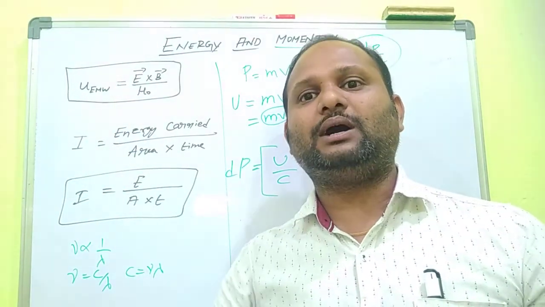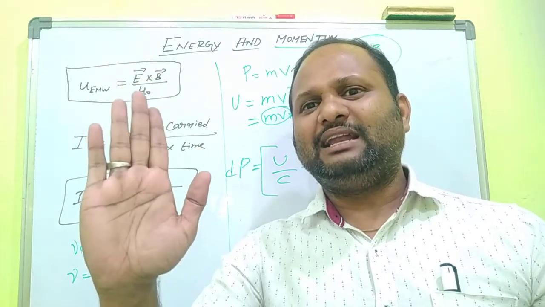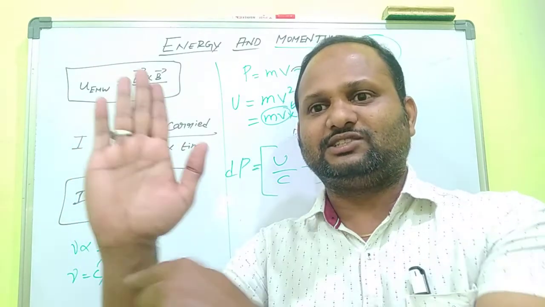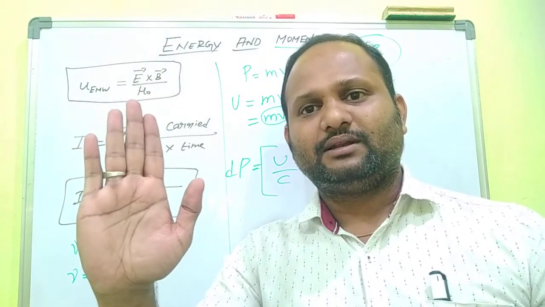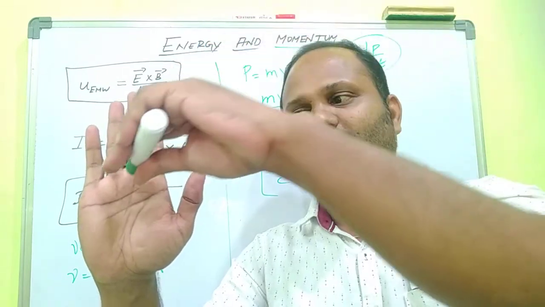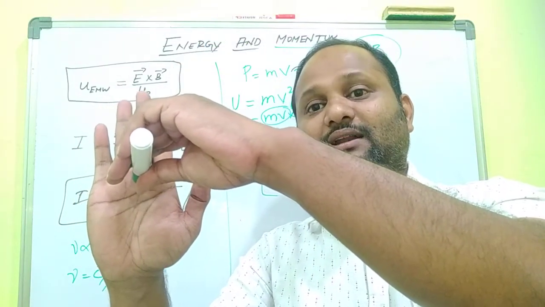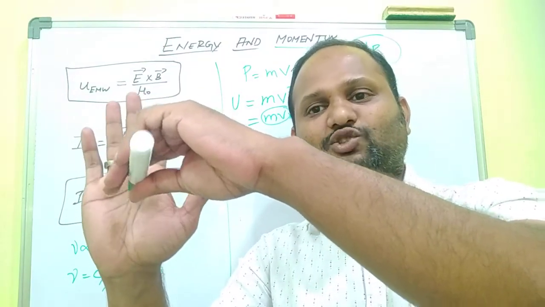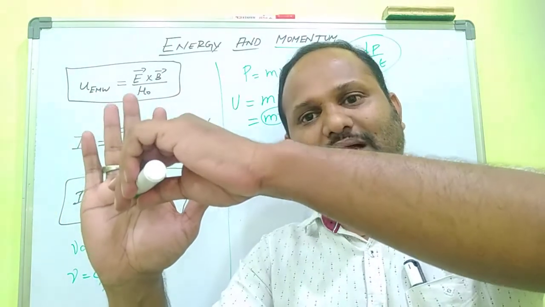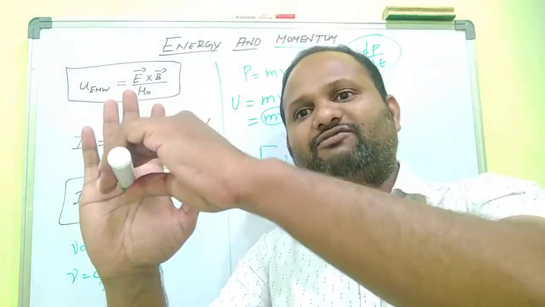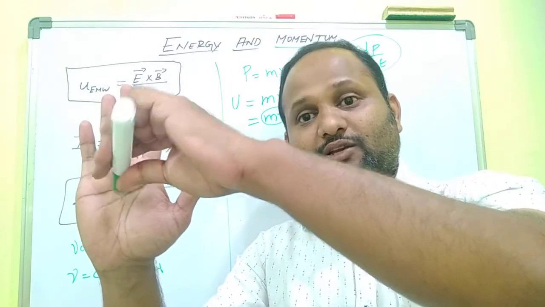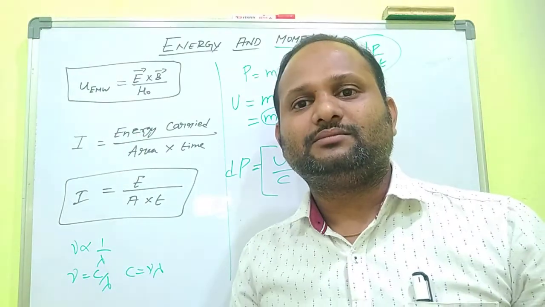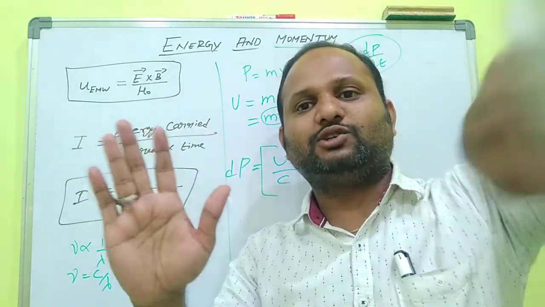Suppose you are placing a perfectly reflecting mirror in your hands. Now the electromagnetic waves are coming and striking the reflecting mirror. This mirror does not absorb any energy, so it reflects back. So when it comes with the momentum of U by C, it goes with the same momentum U by C, because no energy is absorbed by the mirror.